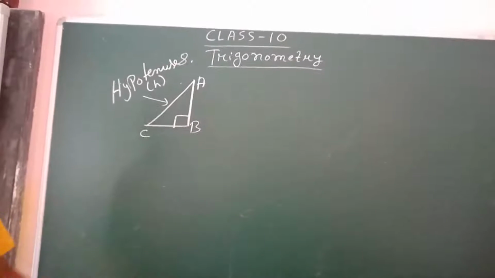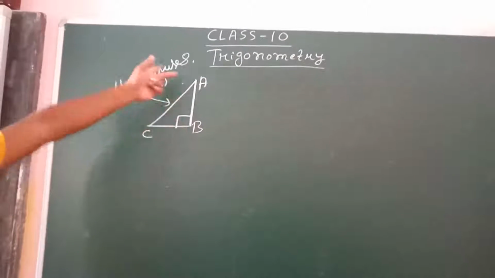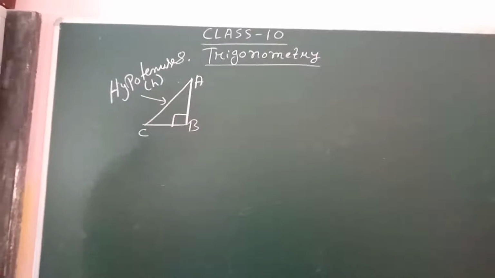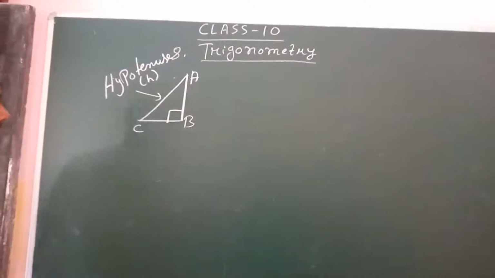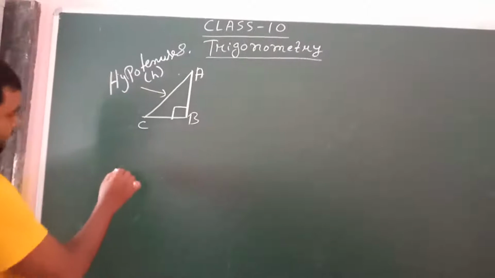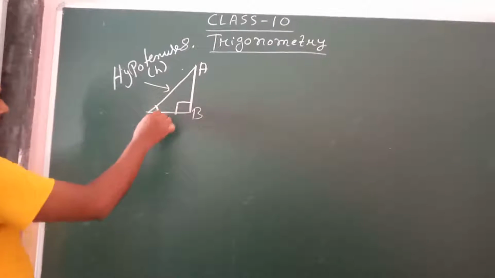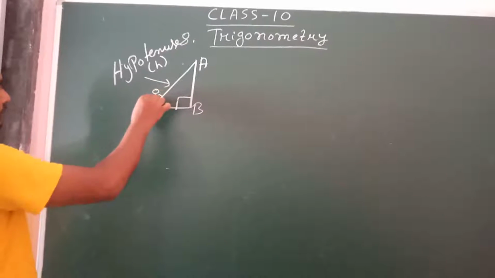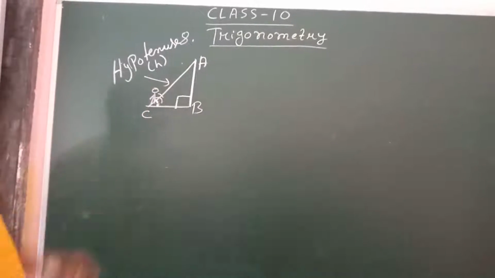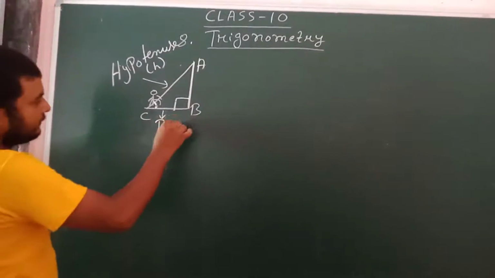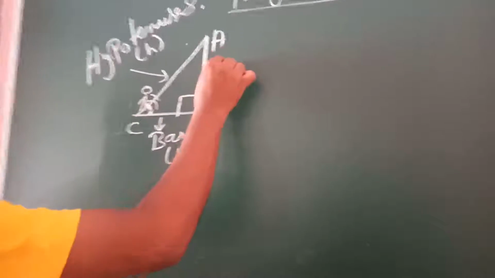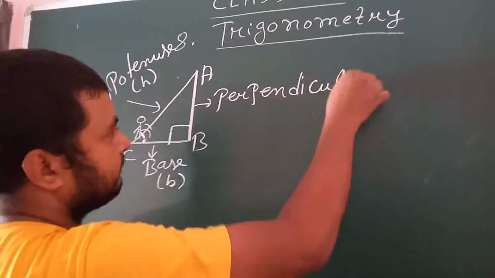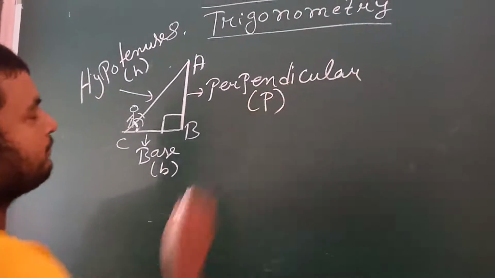If you ask someone which is the base of this triangle ABC, they will say simply BC. No, BC may not be the base. It depends upon the angle of consideration. If we consider this angle, where does this angle stand? Consider this angle as a person. This person is standing on BC. So BC is the base, and then this is the perpendicular, P.